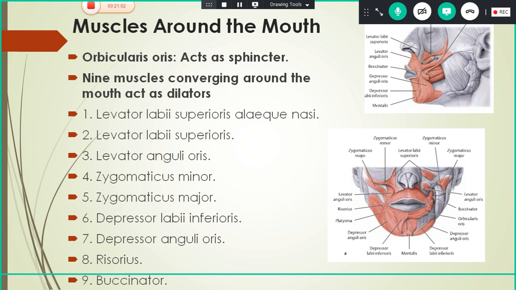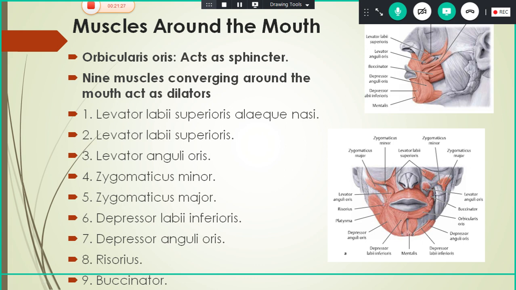Here the muscles are grouped into two parts: sphincters and dilators. The sphincter here is mainly the orbicularis oris. The other muscles act as dilators only. There are nine dilator muscles, mainly oriented to the upper lip, the lower lip and the angle of the mouth.